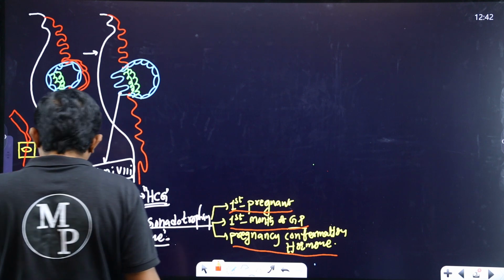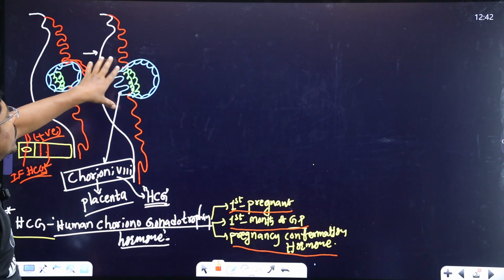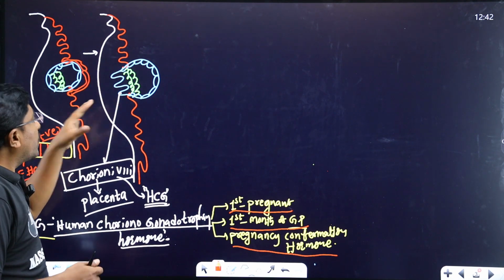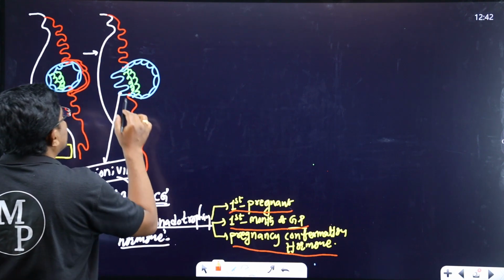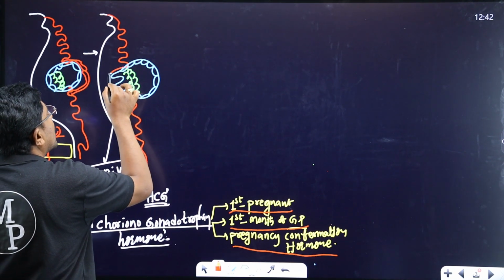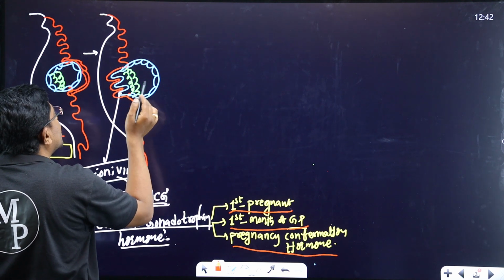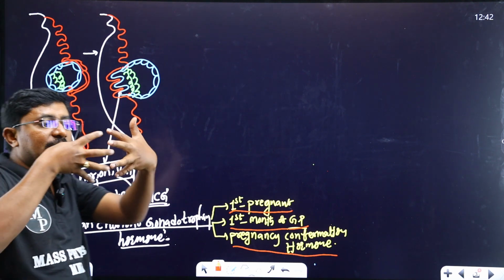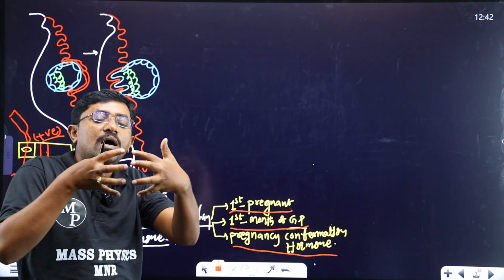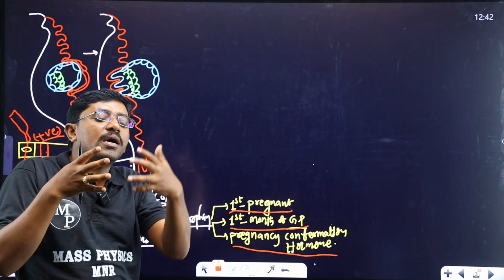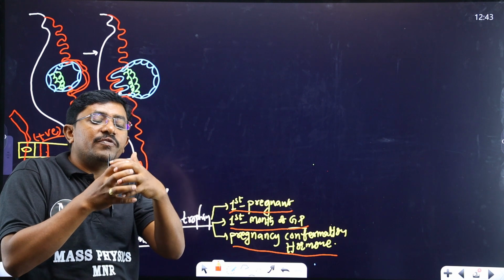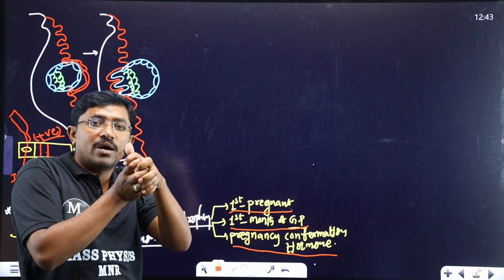So this is the HCG information, chorionic villi. Whenever the chorionic villi start from the trophoblast and gradually enter the endometrium, between the embryo and endometrium, finger-like digitate structures are formed.